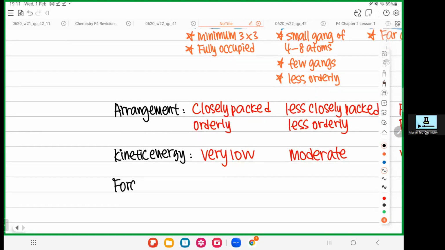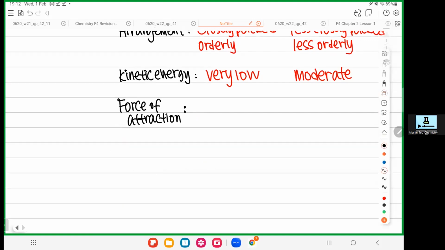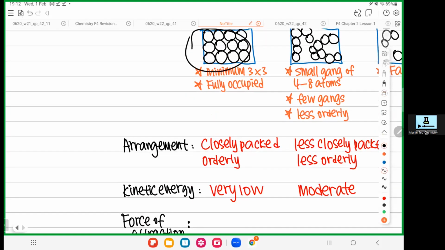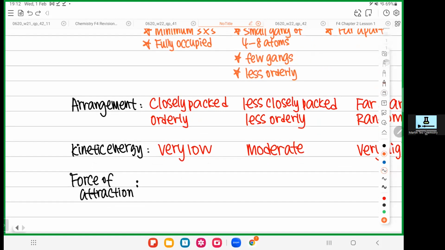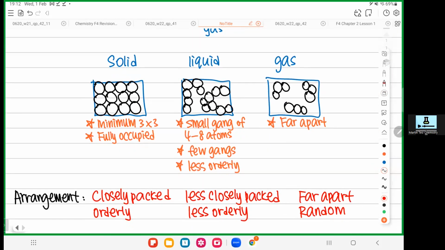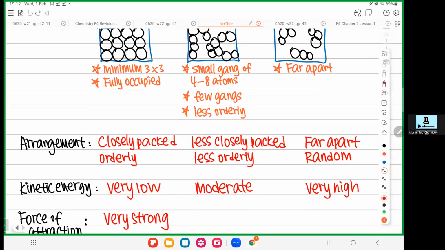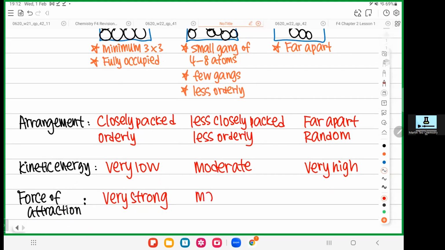So the particles, they always have some force of attraction. You can imagine it like this. For solid, everything sticks together. You have a lot of glue. So when you have many glue, the force of attraction should be very strong. Liquid, do they glue together? Yes, they glue together, but not as much as solid, right? Solid, everything is sticking together. This one still has some space, a little bit of space. So the force of attraction will be in the middle, moderate.